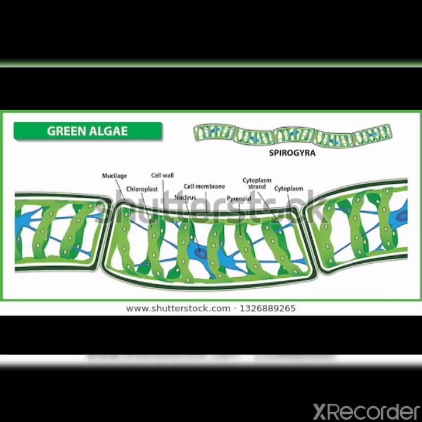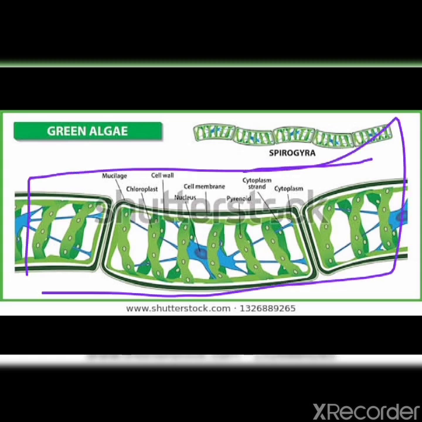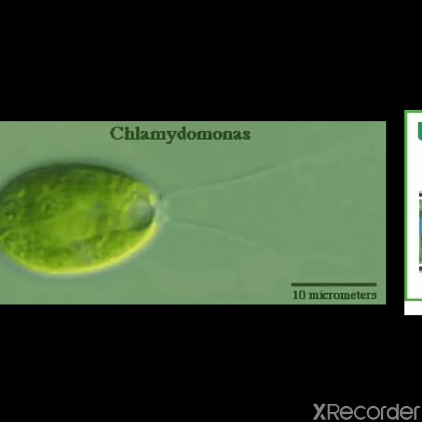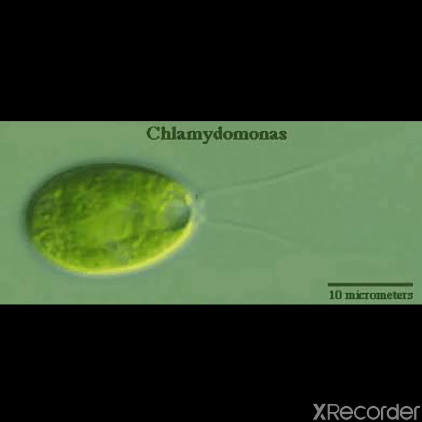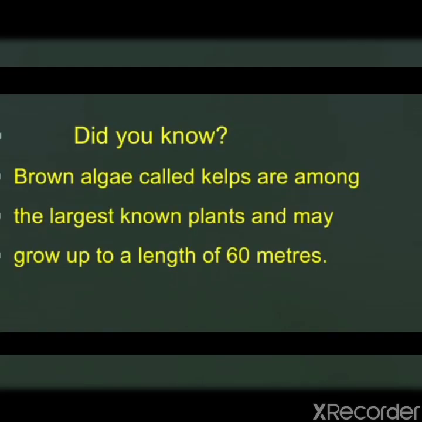Algae such as Spirogyra, this is Spirogyra, and Chlamydomonas are grouped into Thallophyta. Did you know, students? Brown algae called kelps are among the largest known plants and may grow up to a length of 60 meters.